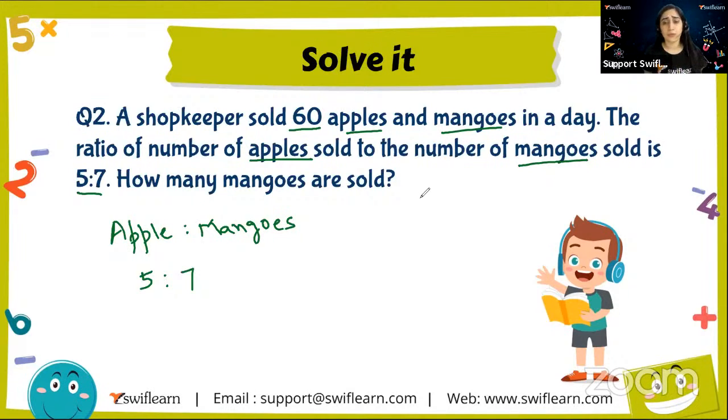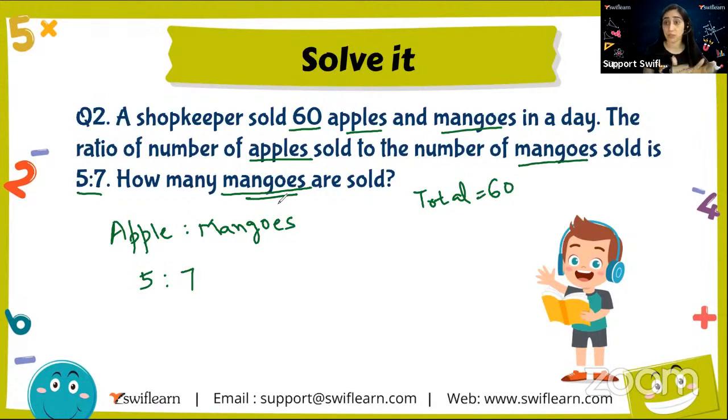Pretty similar to the first question. So here also the total stands for 60, right? But now what are we about to calculate here? What is the question asking us? What do we have to solve? He wants us to find out how many mangoes are sold. So we are not concerned about the number of apples. That is not asked of us. It's asking about the mangoes. So what actually is happening?